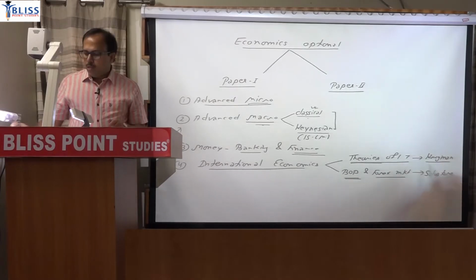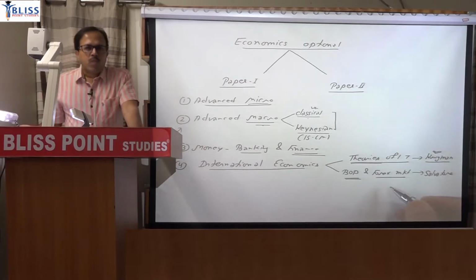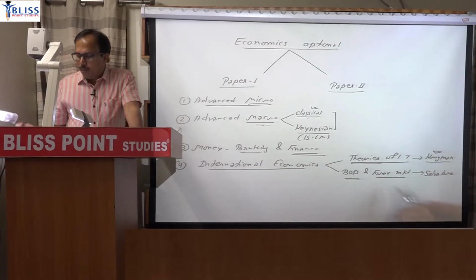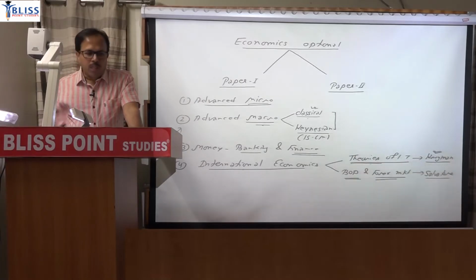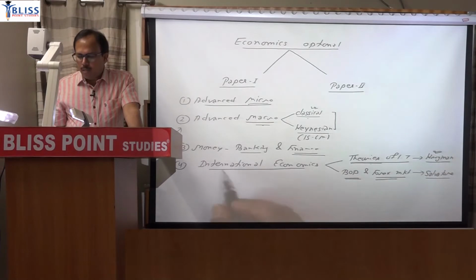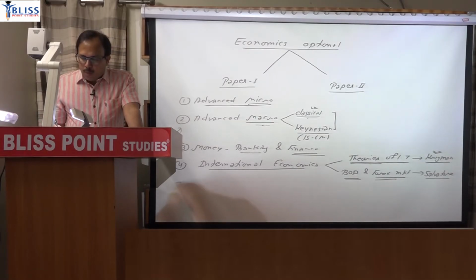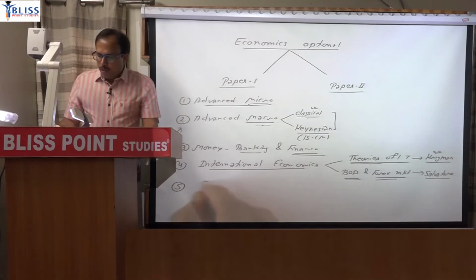So in the study material you will be getting the important chapters of Krugman. Mostly students have the Salvatore book, so we are not uploading it, it is not included. So balance of payment and foreign exchange market is Salvatore and theories is Paul Krugman. So supplement both. And after reading those topics, again go by the topic-wise questions, how many questions have been asked. You will find that around 5 to 6 questions have always been asked from the international economics section. And the last topic in paper 1 will be growth and development.